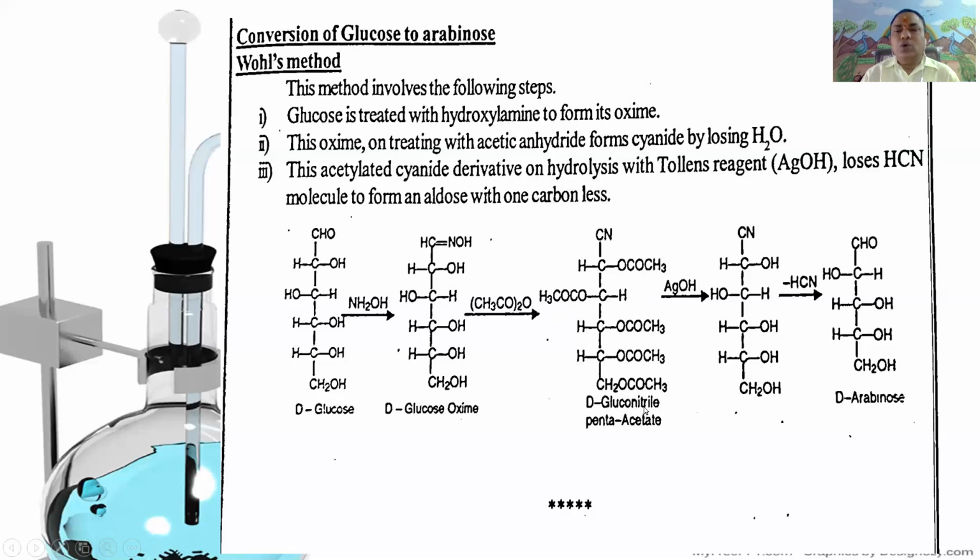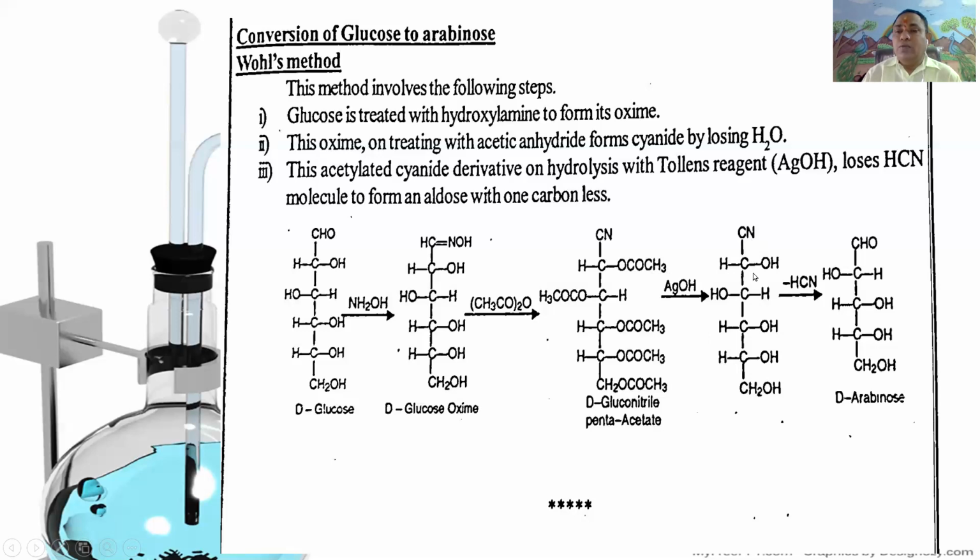It is called D-gluconitrile pentaacetate, which upon treatment with Tollens reagent, silver hydroxide, undergoes hydrolysis of the acetyl derivatives to give hydroxy compounds, that is D-gluconitrile: CN, CHOH, HOCH, CHOH, CHOH, CH2OH.